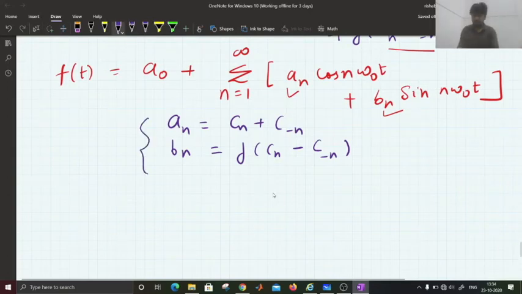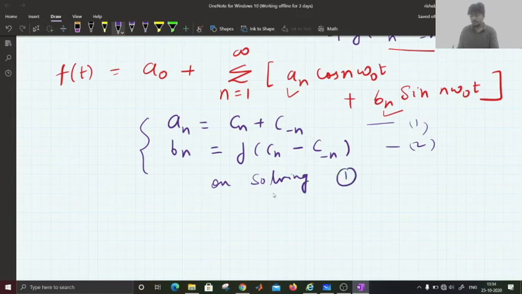So if we solve these two equations, let's call it equation number 1, equation number 2, on solving 1 and 2,